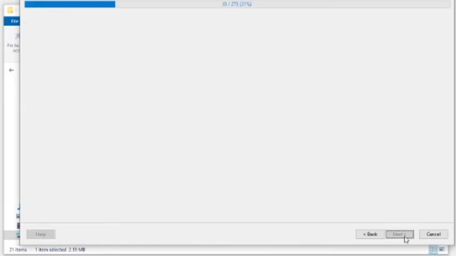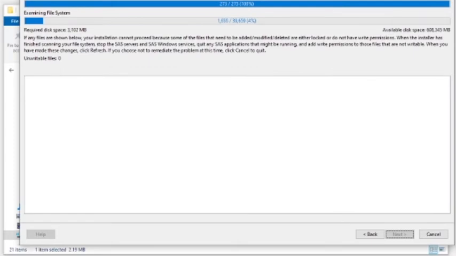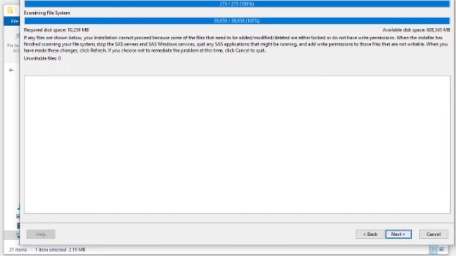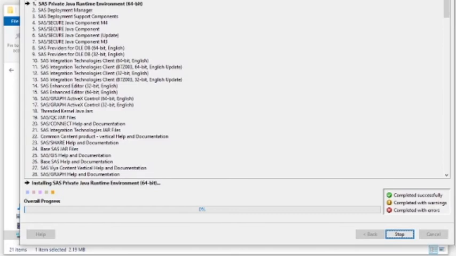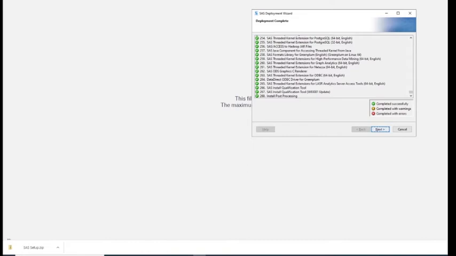SAS will then check that you have enough space on your computer. Click Next when it has finished. Then click Start to begin the install. This will take some time. When it has finished, click Next.